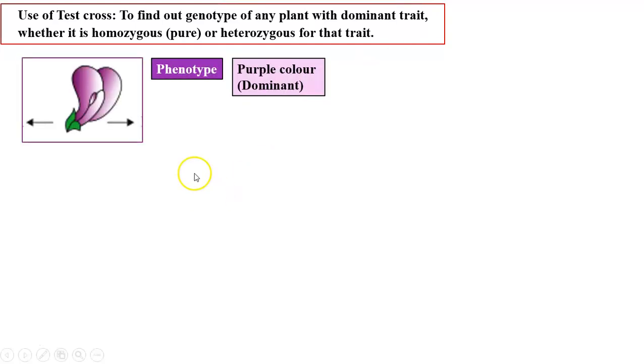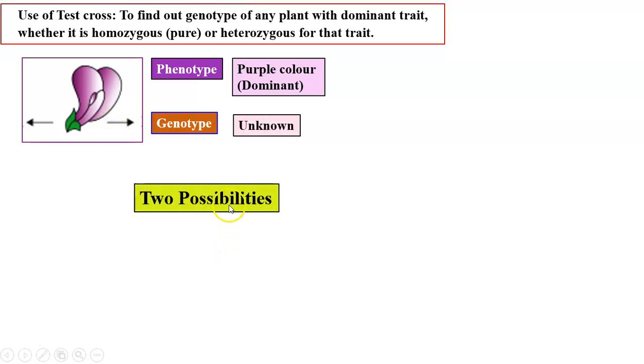Suppose this is a purple color of the flower. It is a dominant trait, but we do not know what exactly the genotype is. There are two possibilities. Either the genotype will be pure for purple color, or it can be heterozygous or hybrid for purple color.